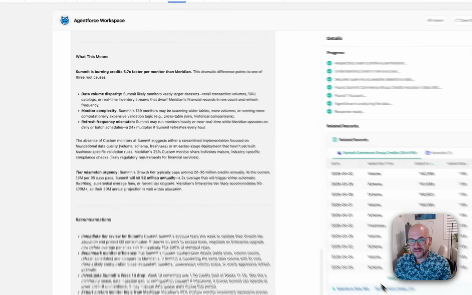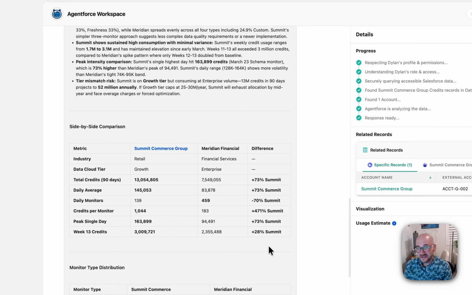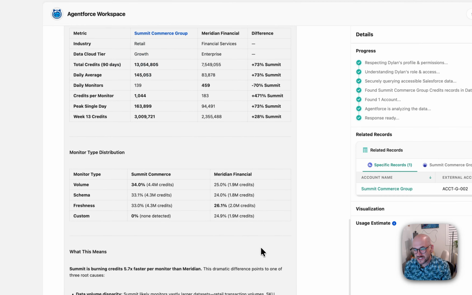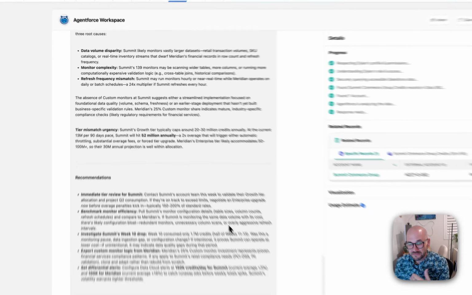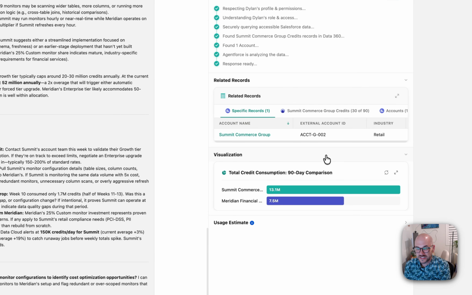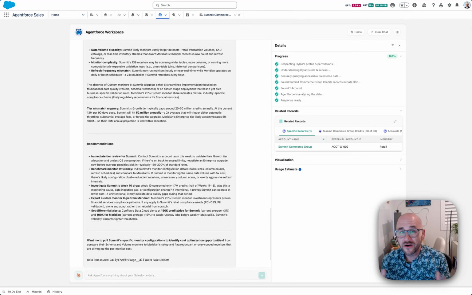All right, and we've got this really great summary of exactly what's happening between these two accounts. I can see that Summit is actually a much higher consuming account, and I probably want to spend a little bit more time there. Agentforce is giving me recommendations on what to do next. And again, I've got visualizations that can show me this from a high level as well. Pretty useful. So here's why all this matters.